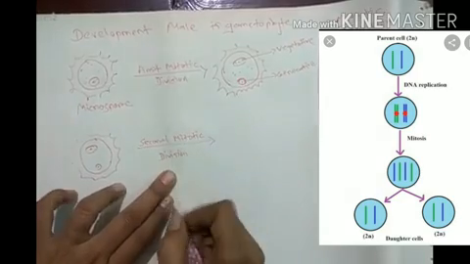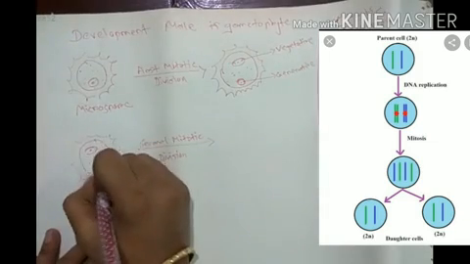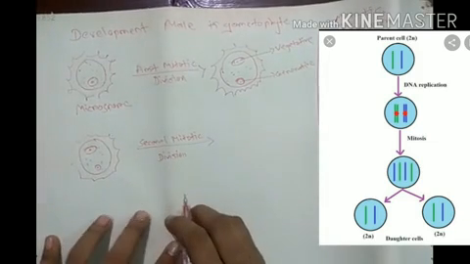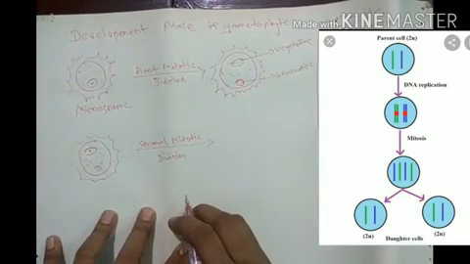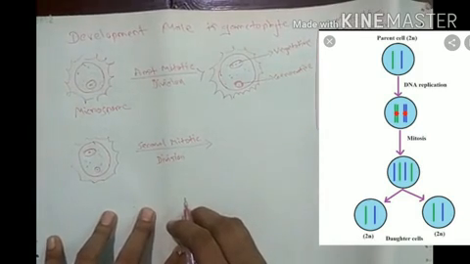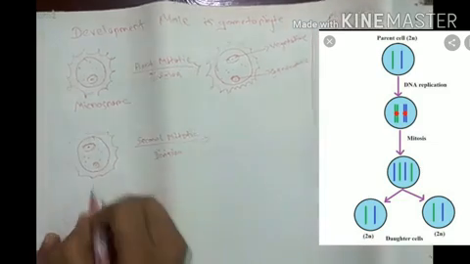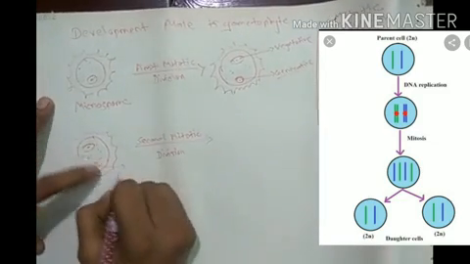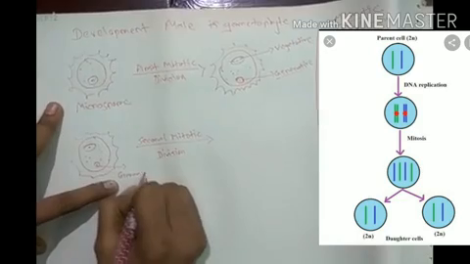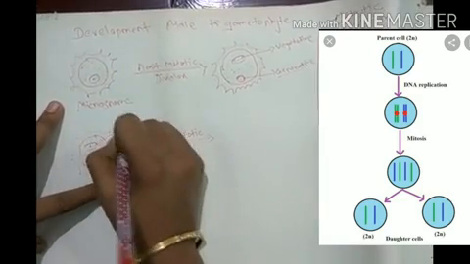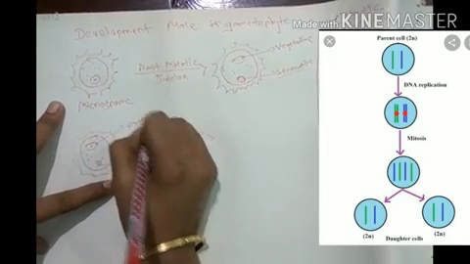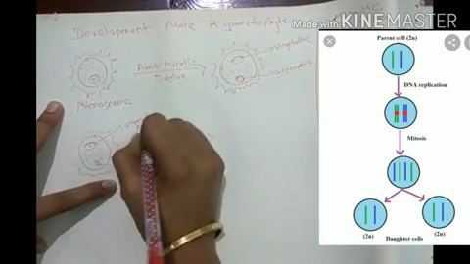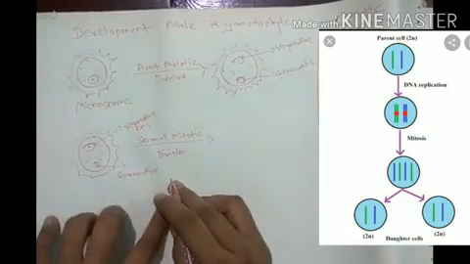The second mitotic division takes place only in the generative cell. You can label this generative cell and vegetative cell. This vegetative cell degenerates in this process.